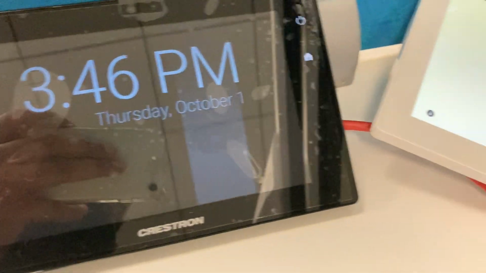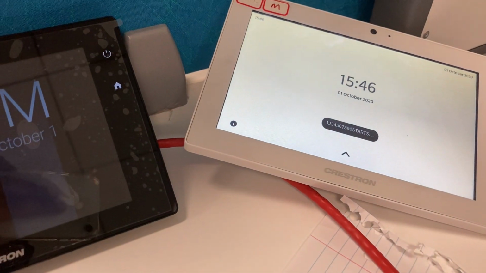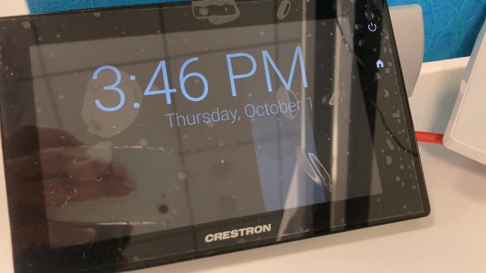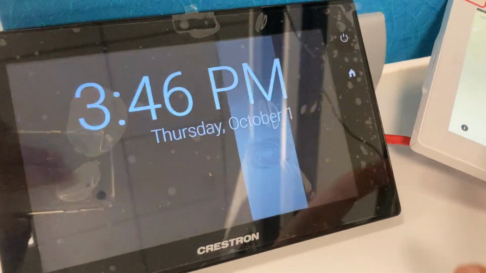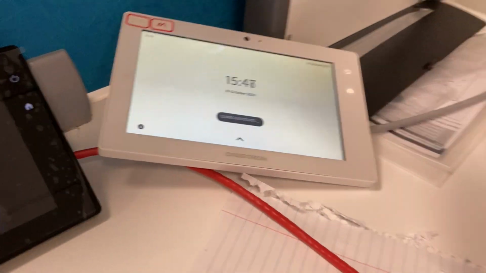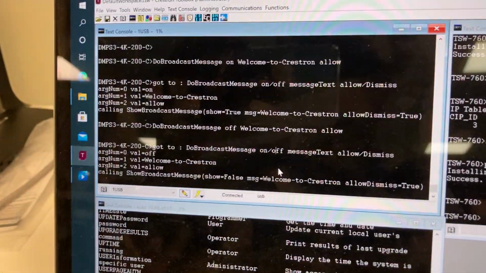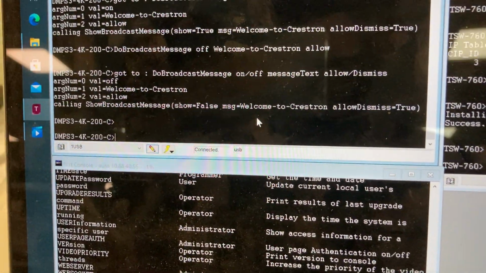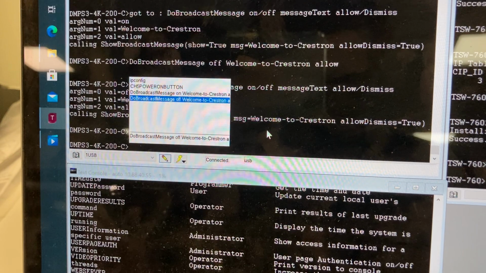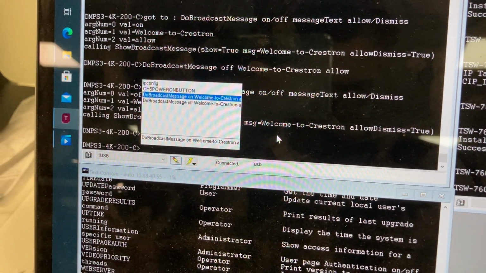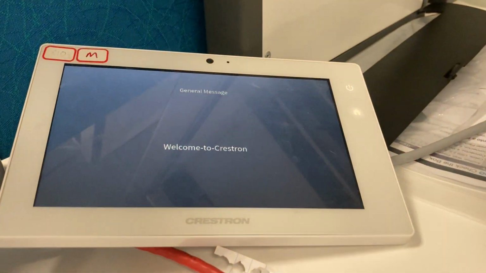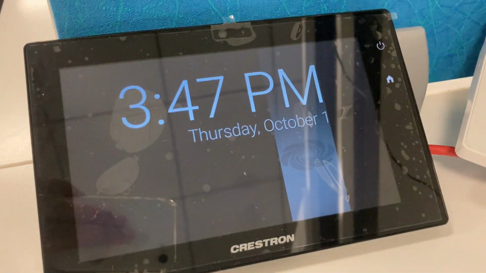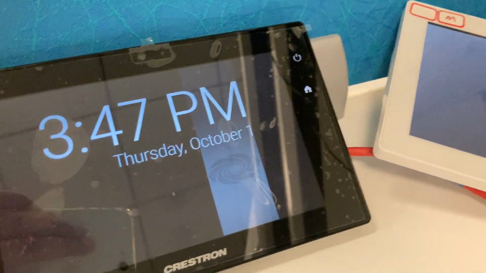Here there are two TSWs connected to a DMPS. One is in screensaver mode, the other is away. So what we do here is we just go to toolbox and send a broadcast message. On one TSW the broadcast message has come, but the other one is not enabled, it's still in screensaver mode,